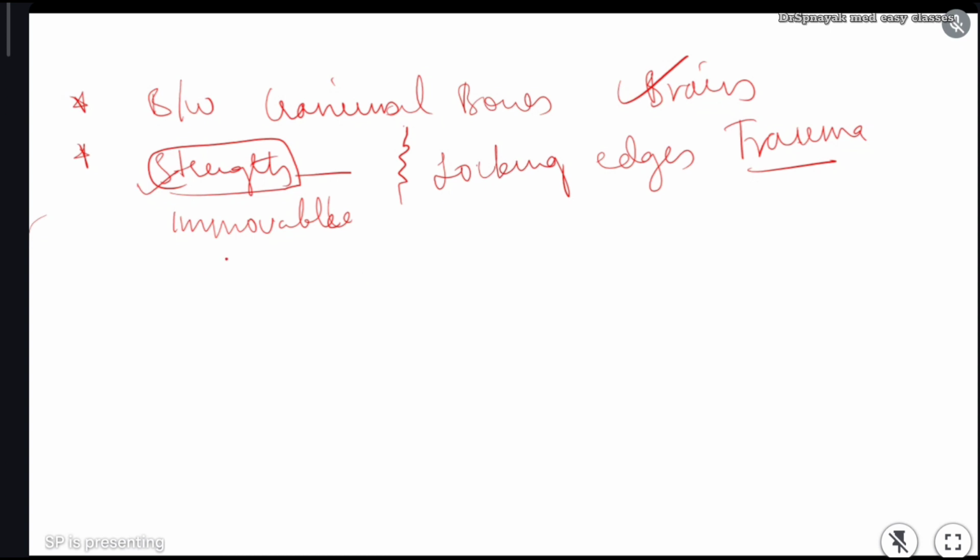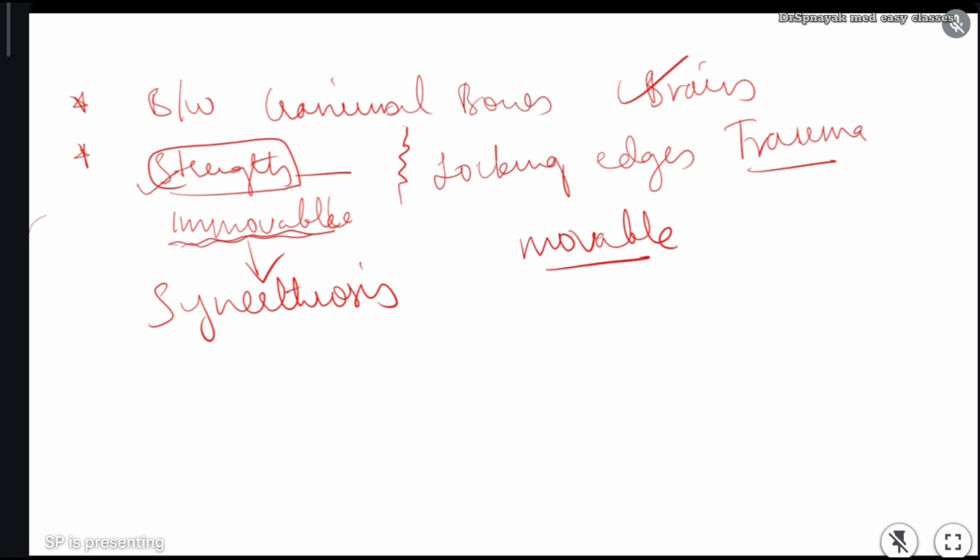Okay, so just now I told you a few are immovable. Immovable sutures are called synarthrosis. The suture joints which are immovable are considered synarthrosis, and a few sutures are movable.